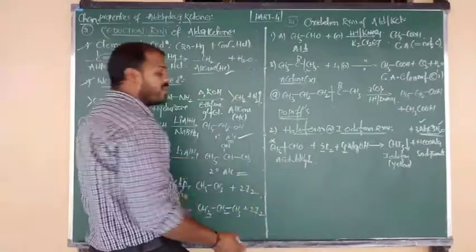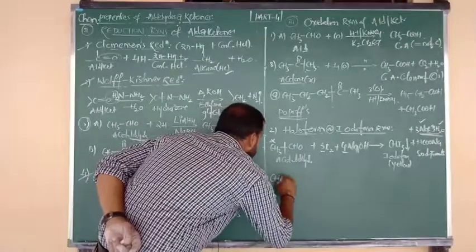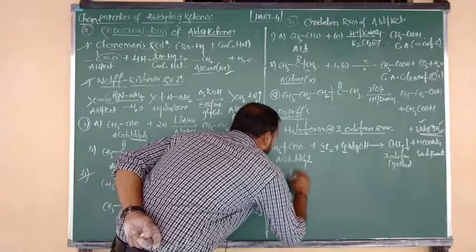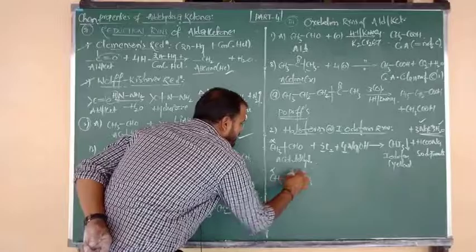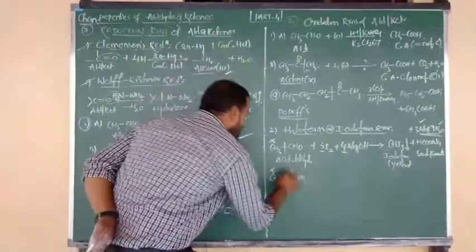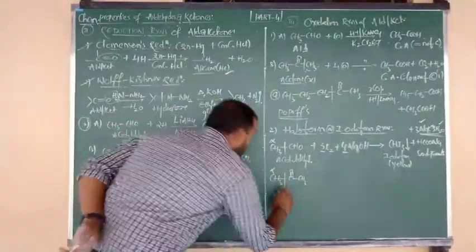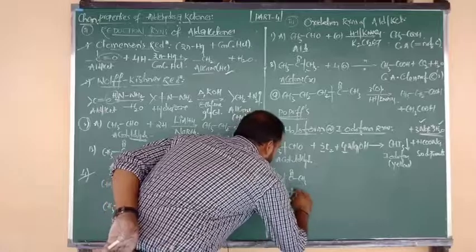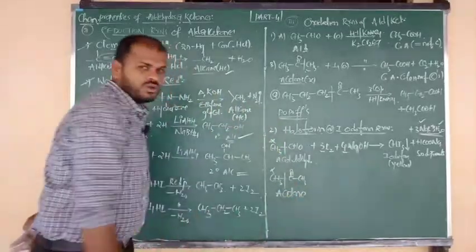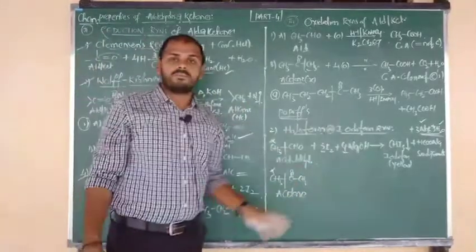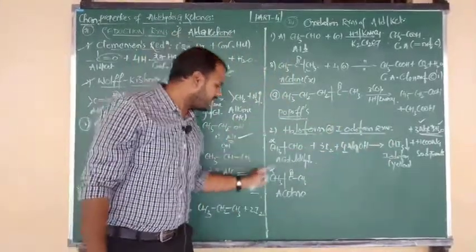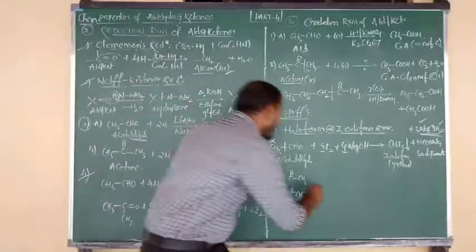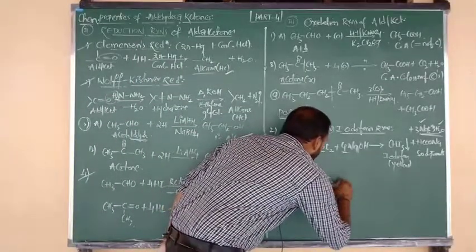Next, free alpha methyl ketone. CH3 bonded to C double bond O, again bonded to CH3. Two free alpha methyls are there, and I am going to consider one of the alpha methyl groups. So the compound name is acetone. Acetaldehyde and acetone are both positive towards the iodoform test because they form a yellow precipitate of iodoform, as they contain a free alpha methyl group. What is the ratio of iodine and alkali? 3:4 ratio.